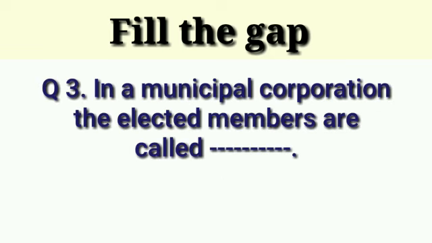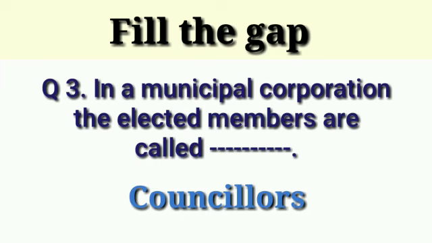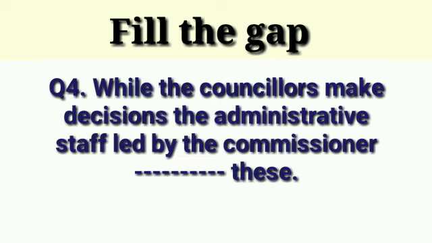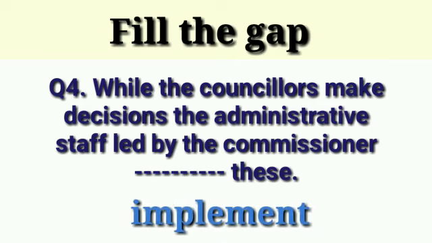Next question is in a municipal corporation, the elected members are called dash. Answer is councillors. Next question is while the councillors make decisions, the administrative staff led by the commissioner dash these. Answer is implement.